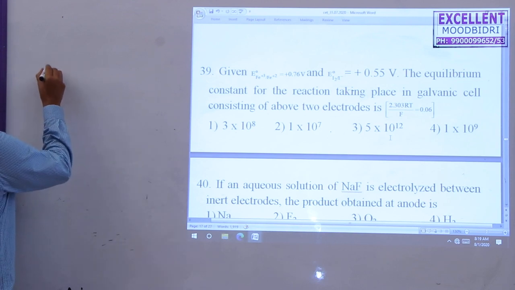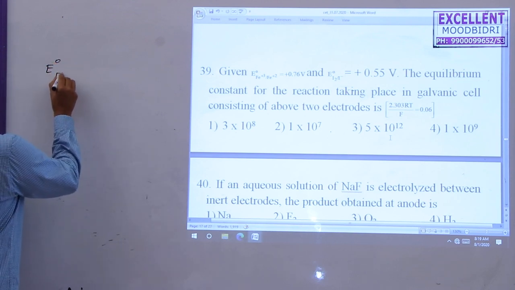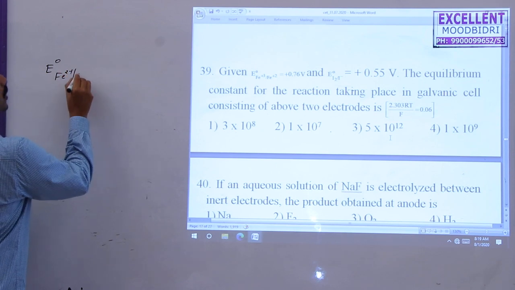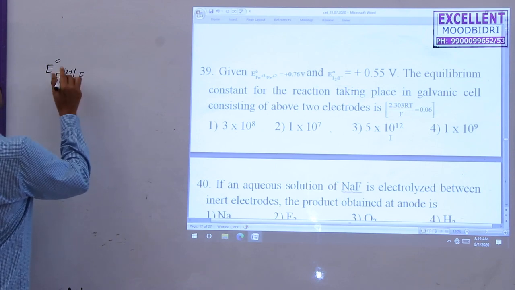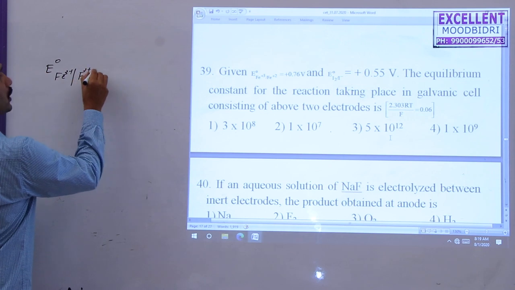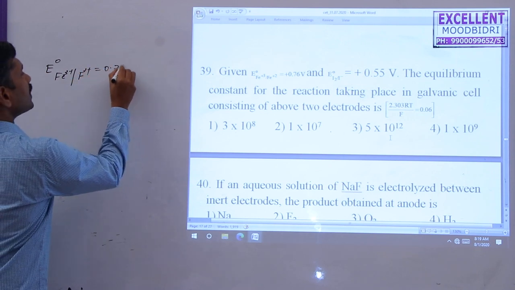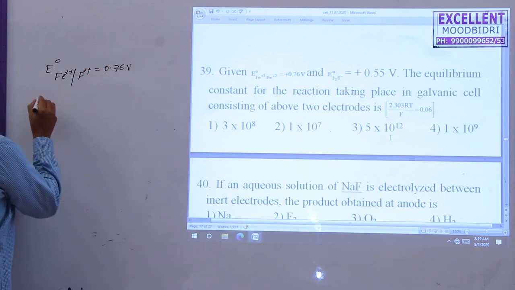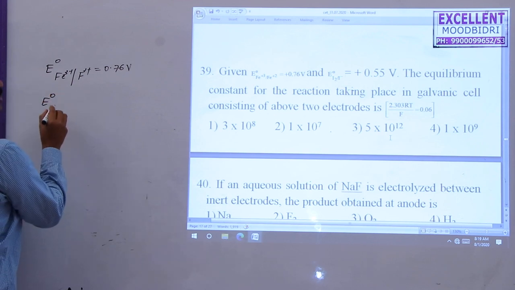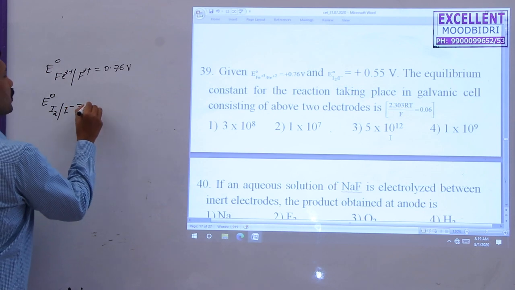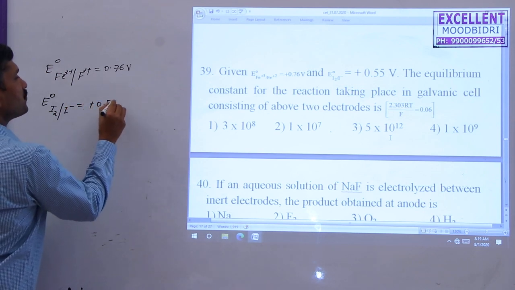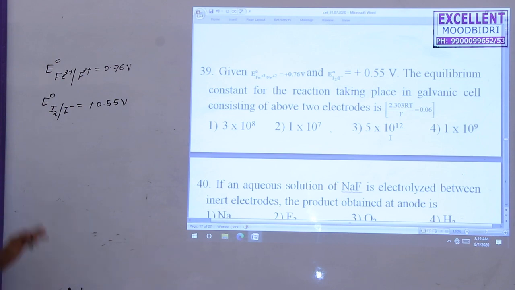The first is E0 of Fe3+ in contact with Fe2+ ion, the electrode potential is 0.76 volt. The second one is the standard electrode potential of I2 in contact with I minus, which is 0.55 volt. These two electrode potentials are given.